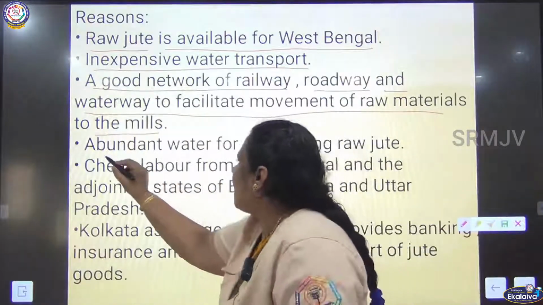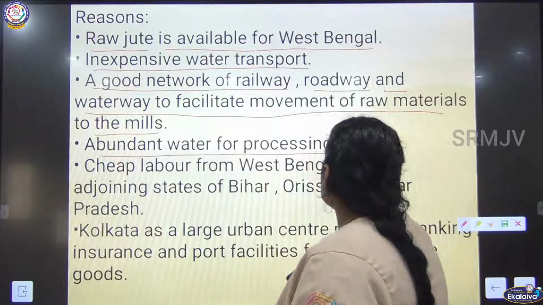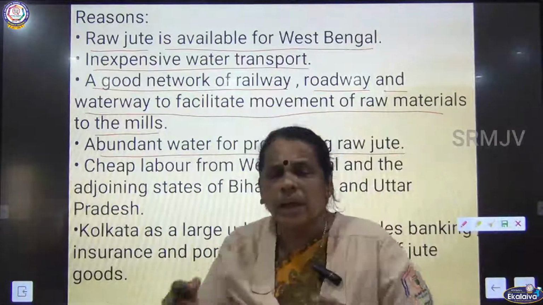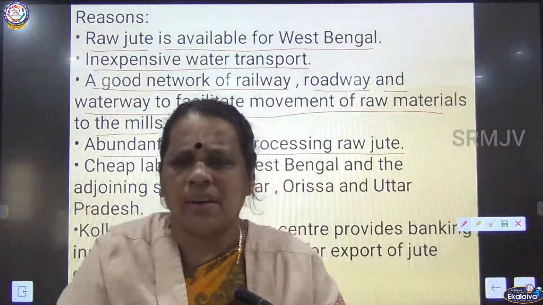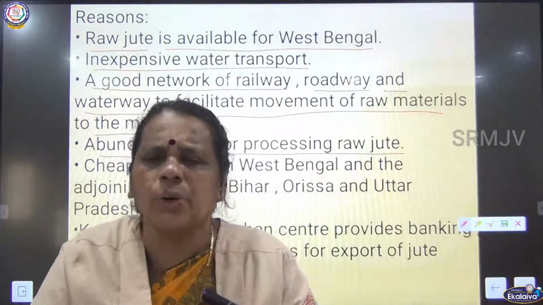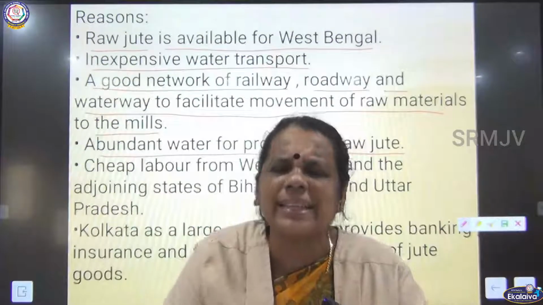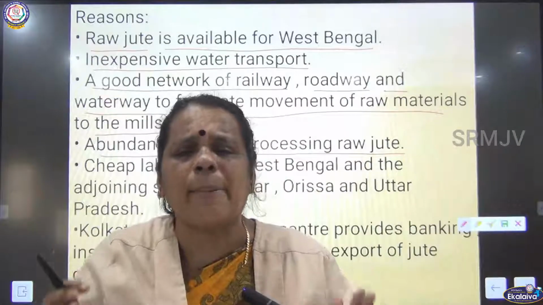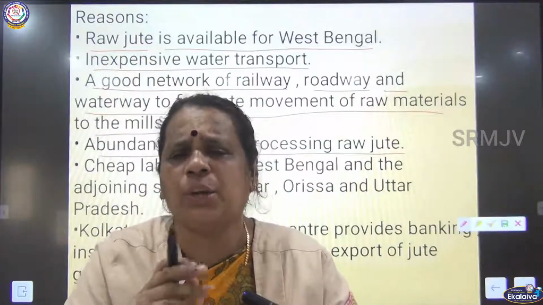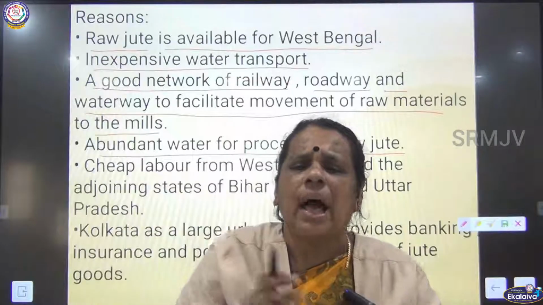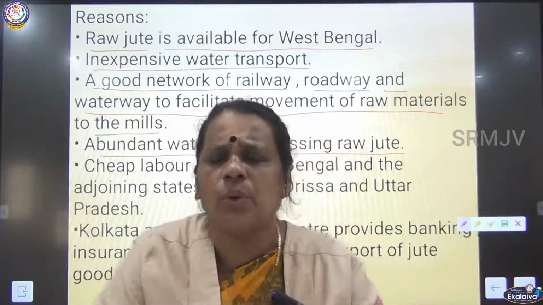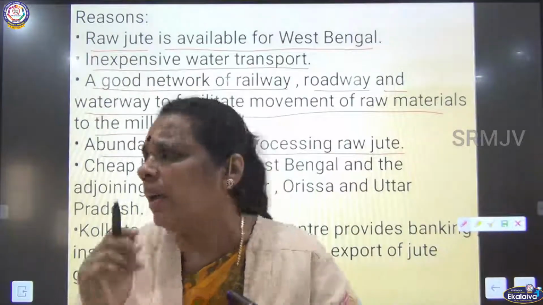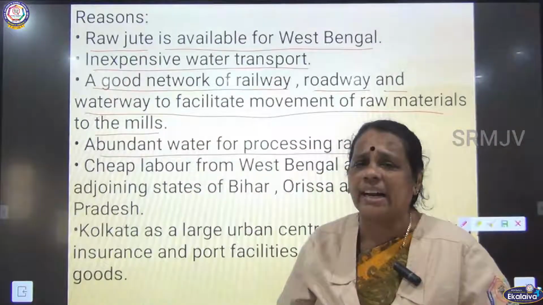The next one, abundant water for processing raw jute. Raw jute has to be processed, is it not? For processing raw jute, I need abundant water. This abundant water is supplied by the Hooghly river. So we can get abundant water facilities from the Hooghly river for processing raw jute. So again, another added advantage.